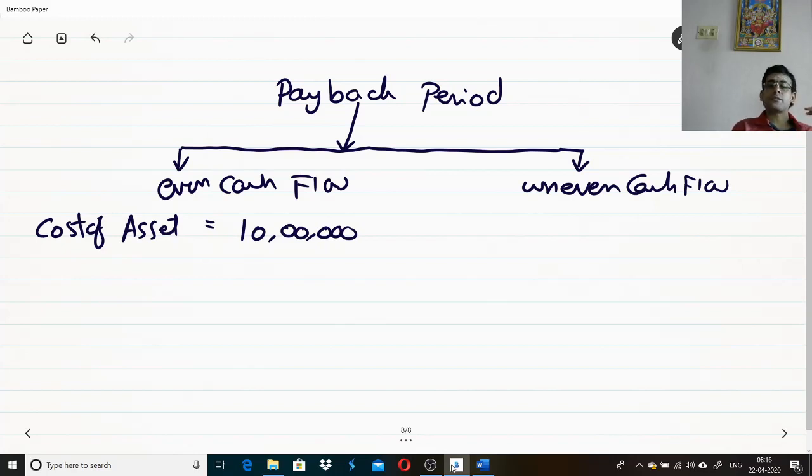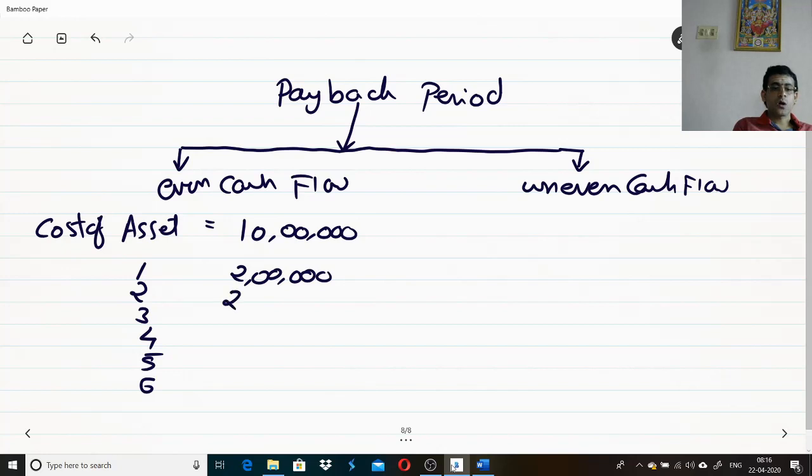Once this asset is purchased, you will be getting some sort of cash inflow. Now let us consider even cash flows: year 1, year 2, year 3, year 4, year 5. All the years, my cash flow remains the same. Year 1, my revenue is 2 lakhs.